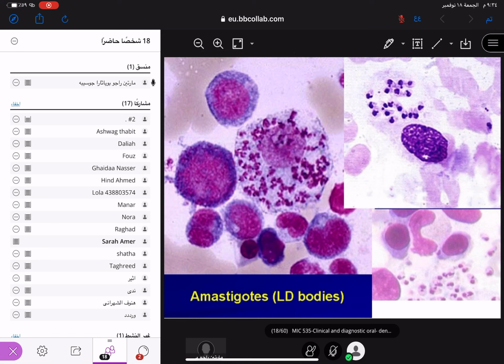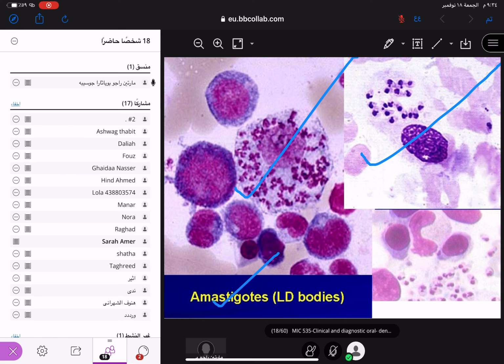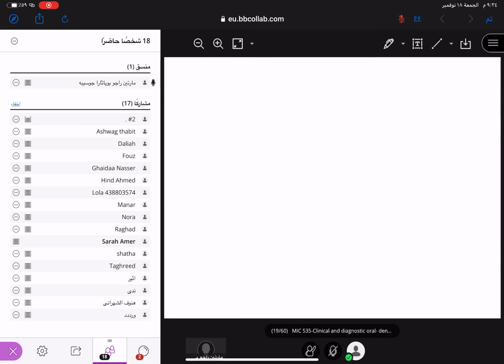Very important, see that this is the amastigote. In this picture, you have to see the amastigote, the LD body, the amastigote stage of Leishmania species. Leishmania, very important. Clear? Next page. See the cutaneous. Clear? See, like that Leishmania is finished.